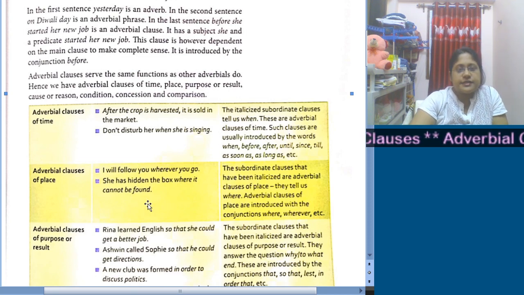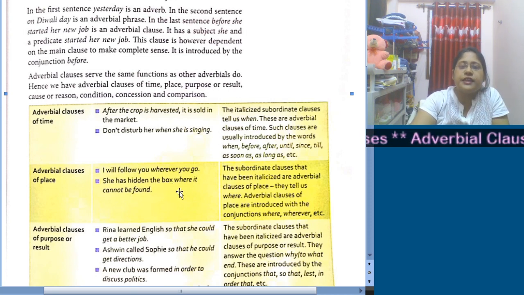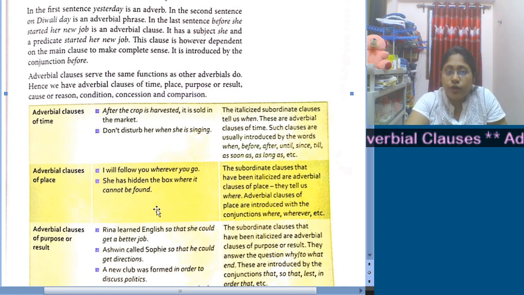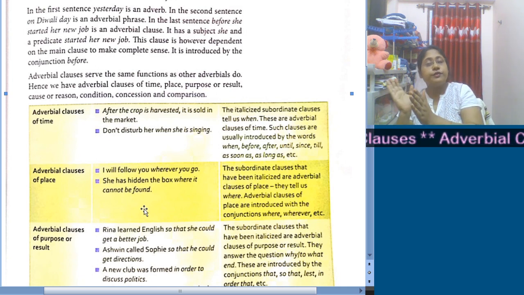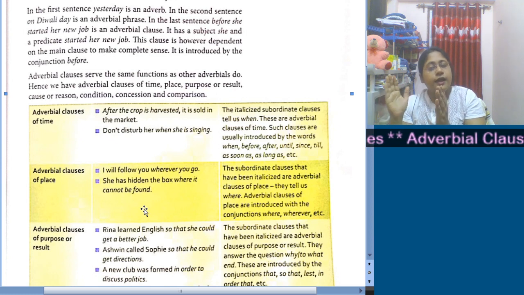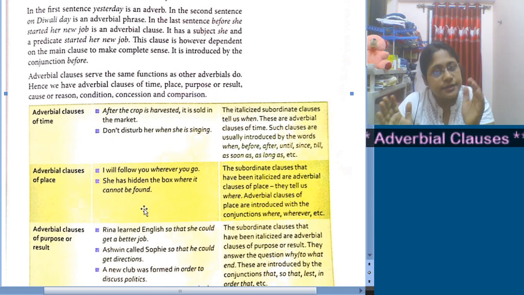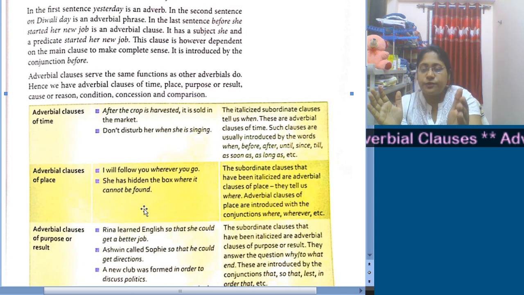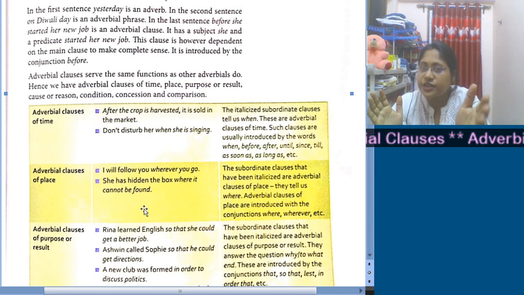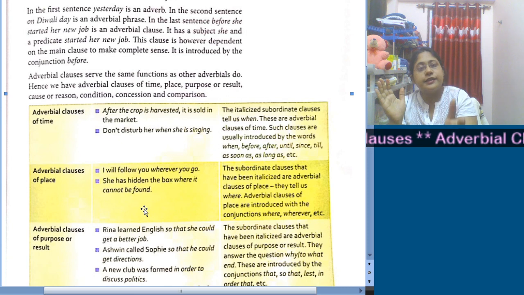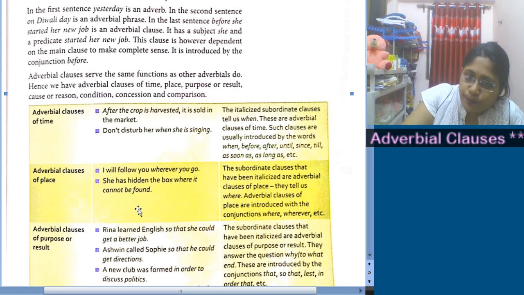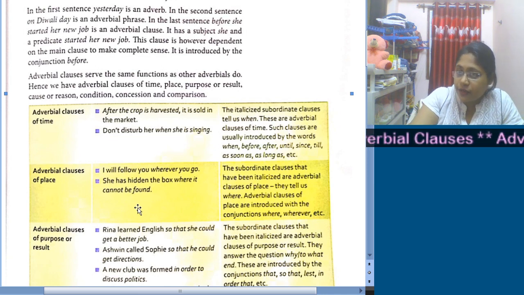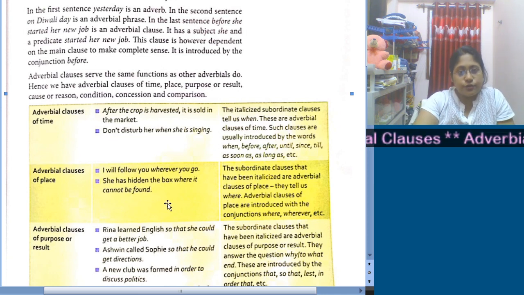Now next sentence, "She has hidden the box where it cannot be found." The part "where it cannot be found" is a subordinate clause, and this subordinate clause is an adverbial clause, because we find the place-related word where over here, and it deals with place. So it is an adverbial clause of place. So an adverbial clause of place will have the conjunctions where, wherever, place-related words.